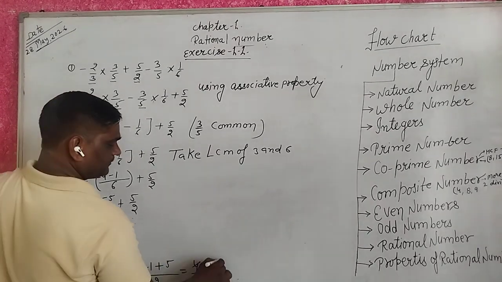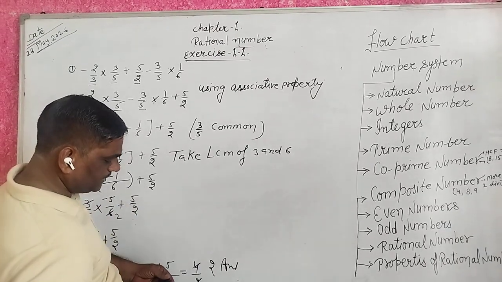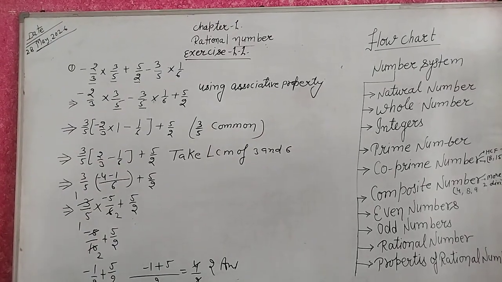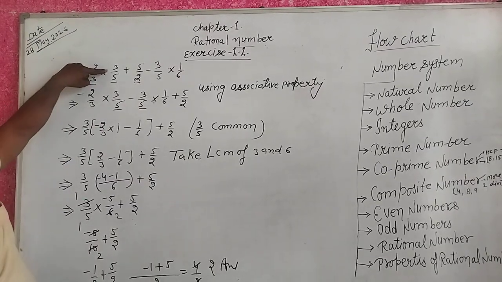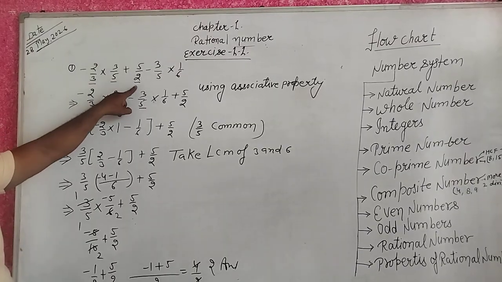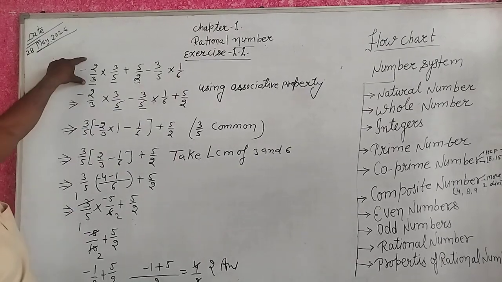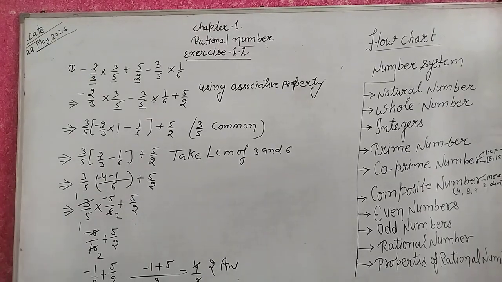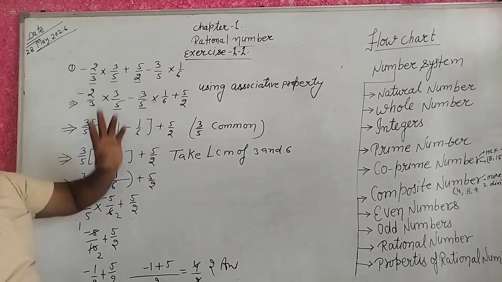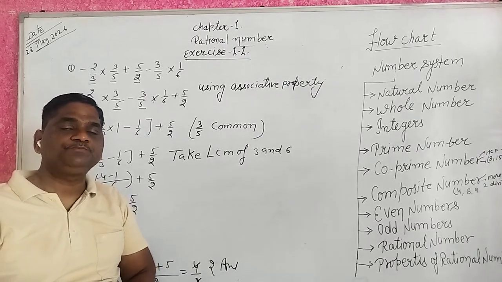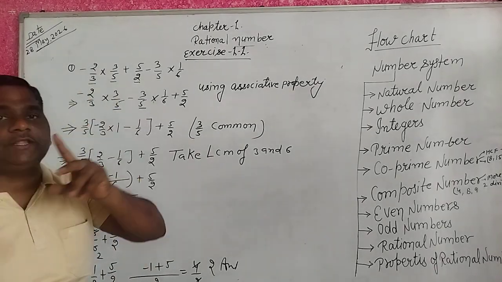You get two answers. First of all, you write down. I can explain again. Yes, see here. Minus 2 upon 3 into 3 upon 5 plus 5 upon 2 into minus 3 upon 5 into 1 upon 6. You have been given A, B and C. You have been given three numbers A, B and C. When we see many properties of rational numbers, we find that the associative property has only three numbers.